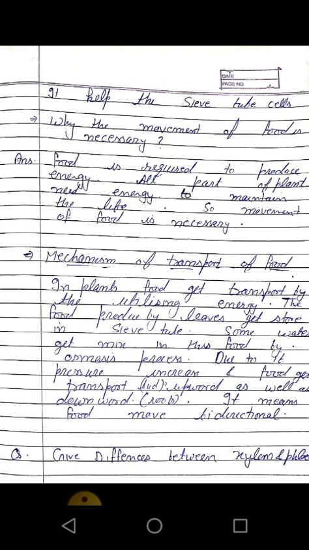Now the question is, how does this mechanism of transport work, how does this food get transported? As I told you, food is prepared by the leaves, and leaves store this food into the sieve tubes. Some water gets mixed in this food by the osmosis process. Due to it, the pressure increases inside the sieve tubes, and this food moves upward as well as in the downward direction, upward towards the bud, and downward towards the roots. It means the movement of the food is bidirectional, upward as well as downward.